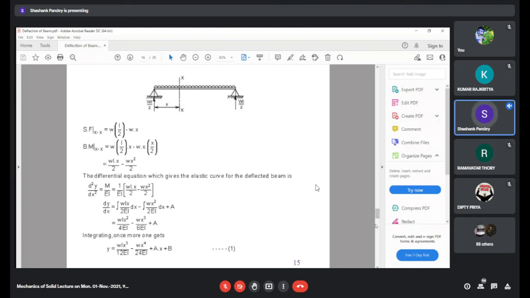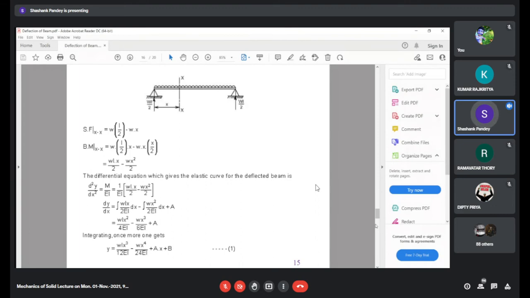So if you substitute the value of M as WL by 2 into X minus W X square by 2 and integrate it twice, we'll get two integration constants, A and B. So can anybody tell me what will be the end conditions, the boundary conditions, for this type of beam? At X is equal to 0 and X is equal to L, what will be the boundary condition?